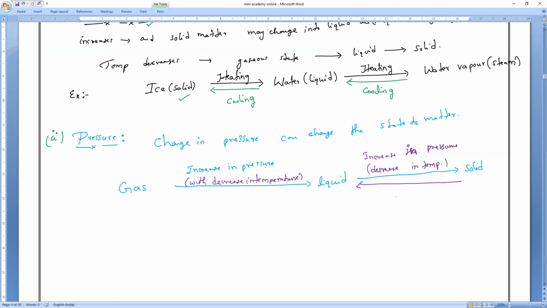Decrease in pressure and increase in what, Mari? Increasing temperature. Clear? Everybody understood, Amma, Shivani, Alfin? And here also, further, if I decrease the pressure, then increase in what? Temperature. Okay, so that is what you have to remember.